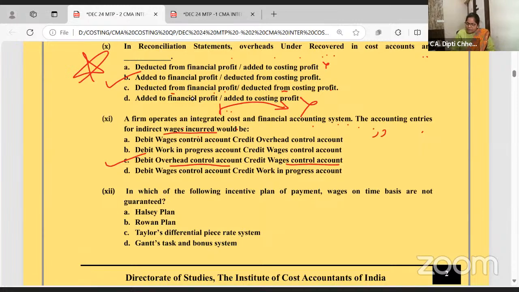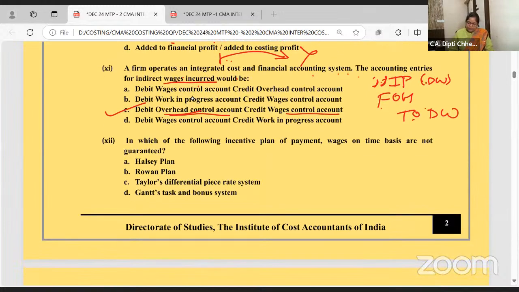Direct wages are absorbed in work in progress. If you want, write and keep direct wages. Indirect wages are absorbed in factory overhead or overhead. Two direct wages. When direct wages are incurred, it's direct wages to bank because it's integrated. And then direct wages are absorbed in work in progress or factory.